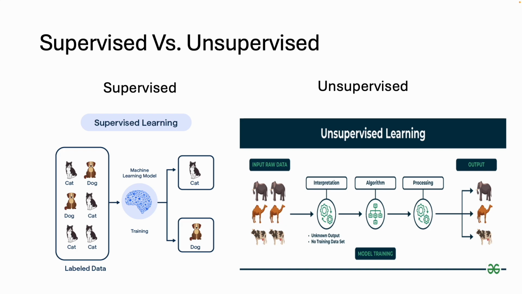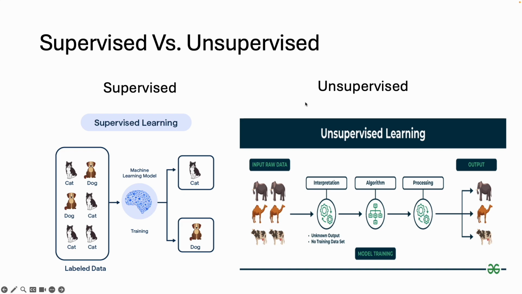Supervised learning just means that our data has labels. So in this instance, for the input data, we would have a label for cat and dog, and then the output would also have a label as cat and dog. Our model trains on this and then makes a prediction or an inference whether this is a cat or a